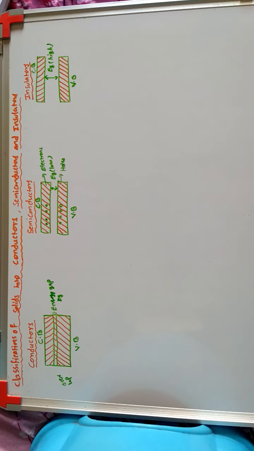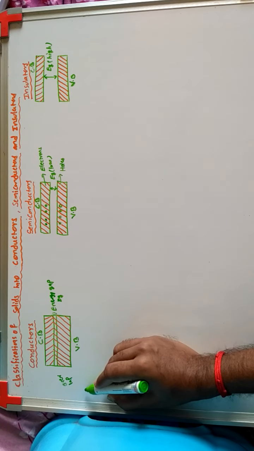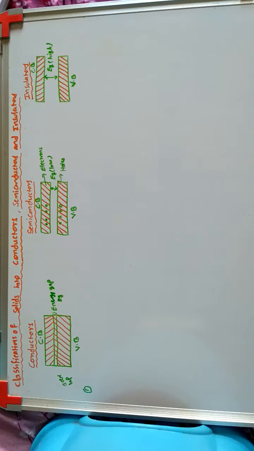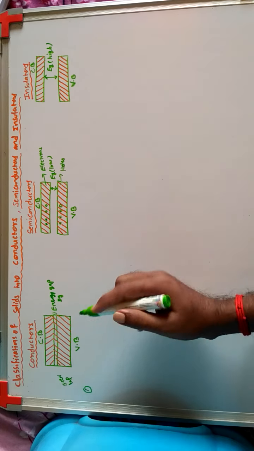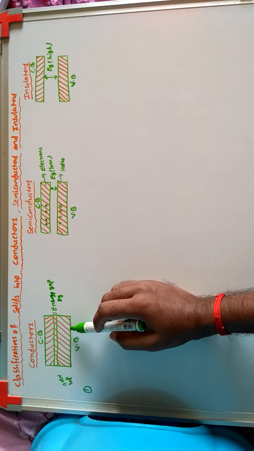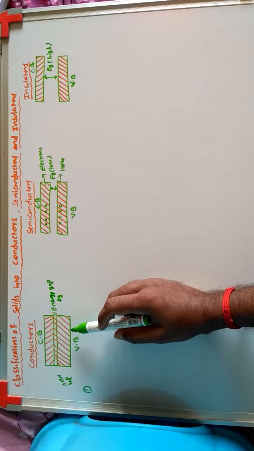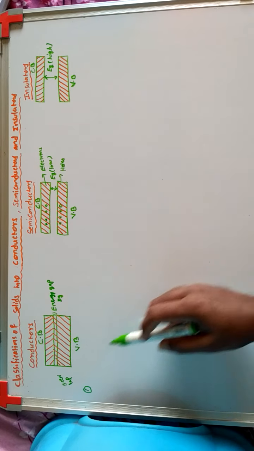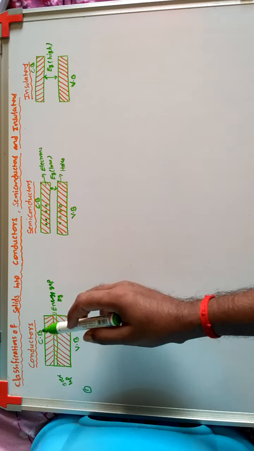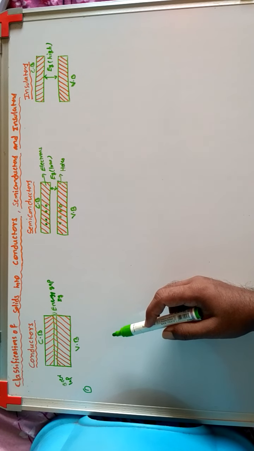First point, conductors. Conductors means there is no band gap between the valence band and the conduction band.